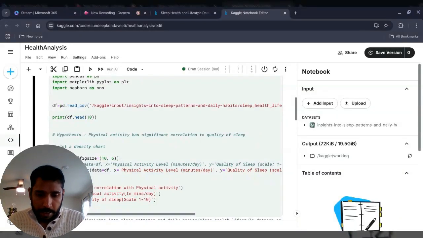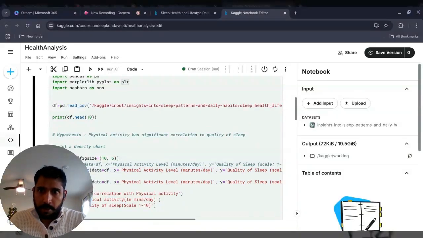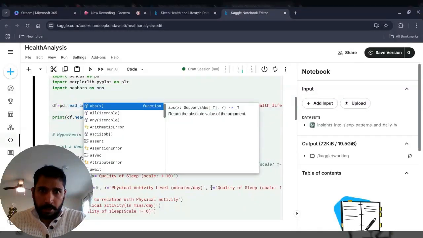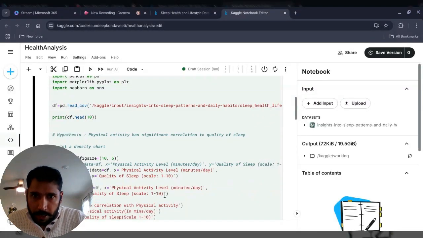So I'm going to say reg plot. The same thing, actually. I can just copy the whole thing and change it to reg plot. Okay. I just like to bring everything into the format where I can visually see.